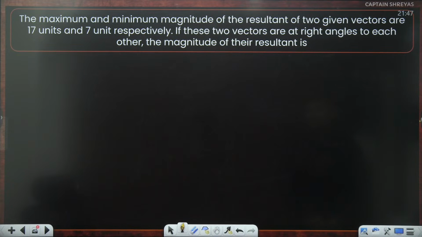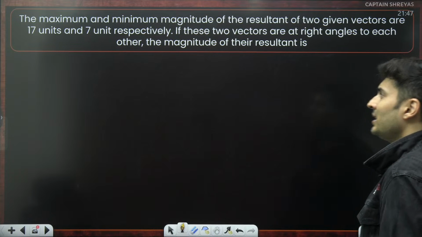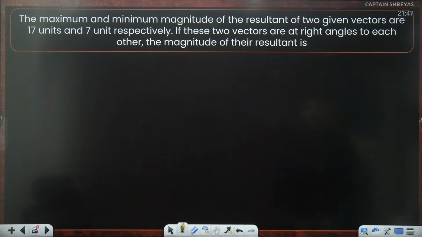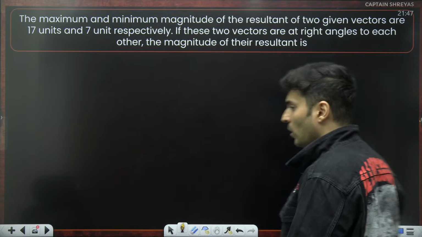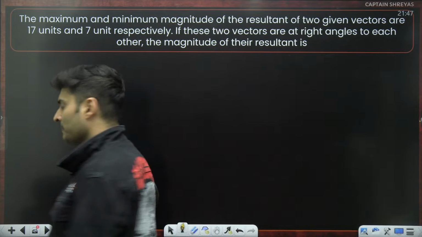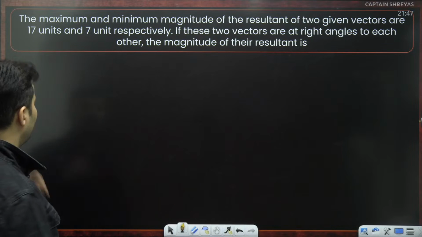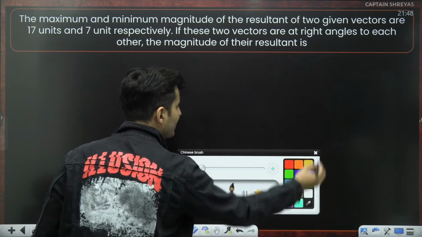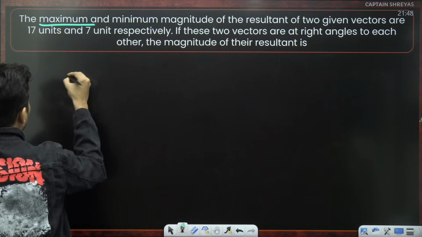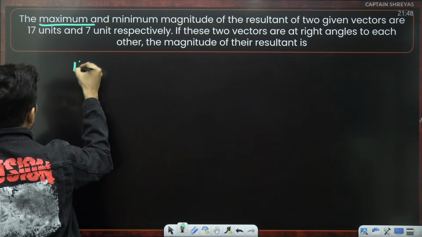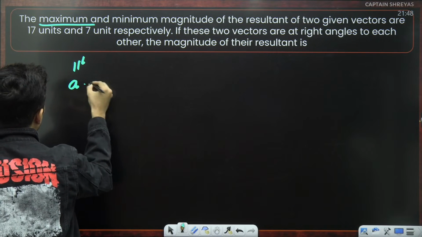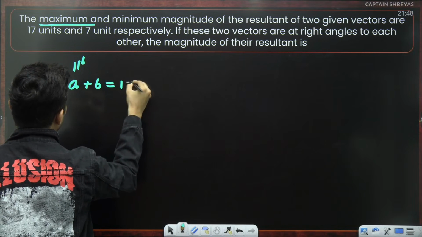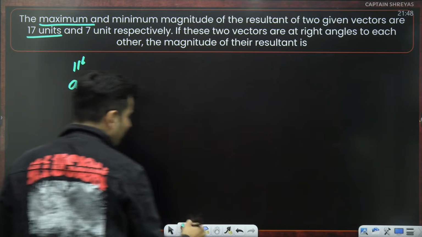The maximum and minimum magnitudes of the resultant of two given vectors are 17 and 7 units respectively. If these two vectors are at right angles to each other, the magnitude of their resultant is how much? The maximum magnitude. When is the maximum magnitude possible? When they are basically parallel and that value is A plus B. So A plus B is basically 17.